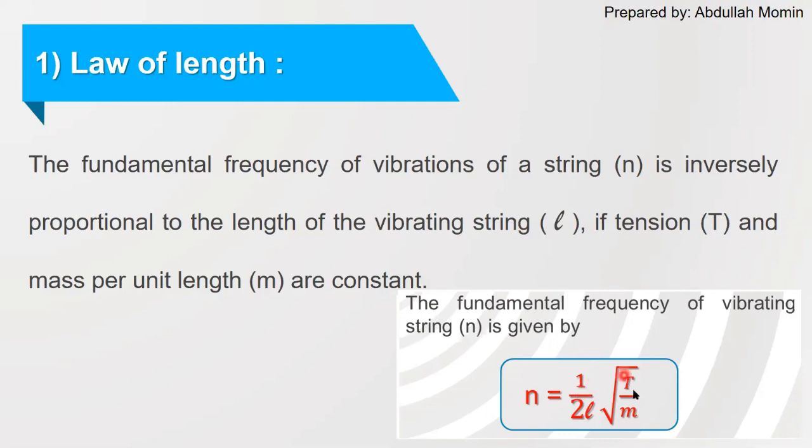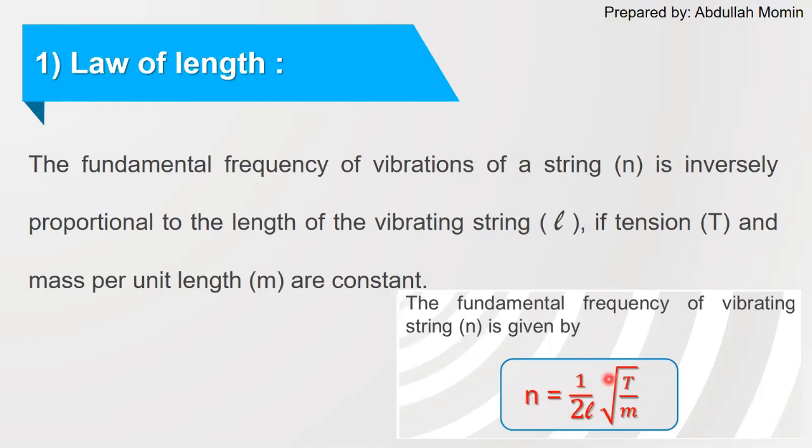So after removing all the constants, which are this square root term and this 1 by 2, we are removing this constant, that is t by m and 1 by 2, along with the equal sign. And when we remove the constant with the equal sign, we have to keep the proportionality sign.